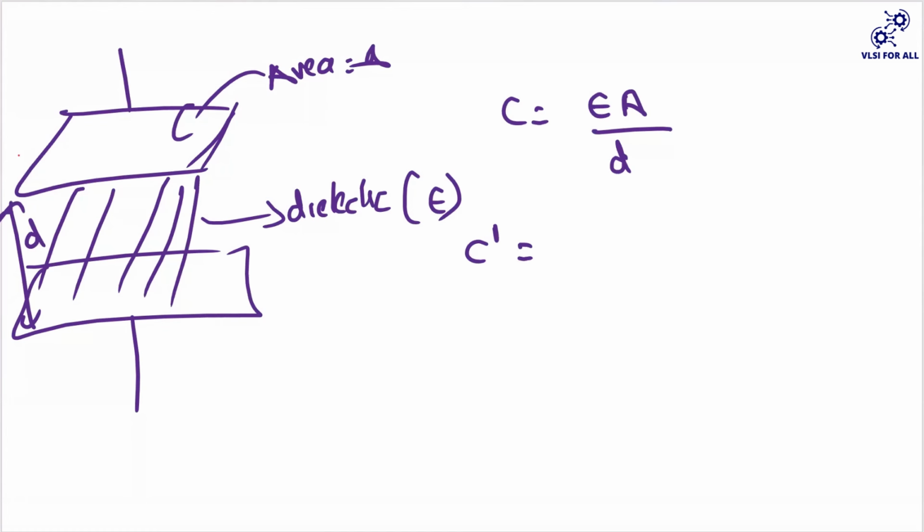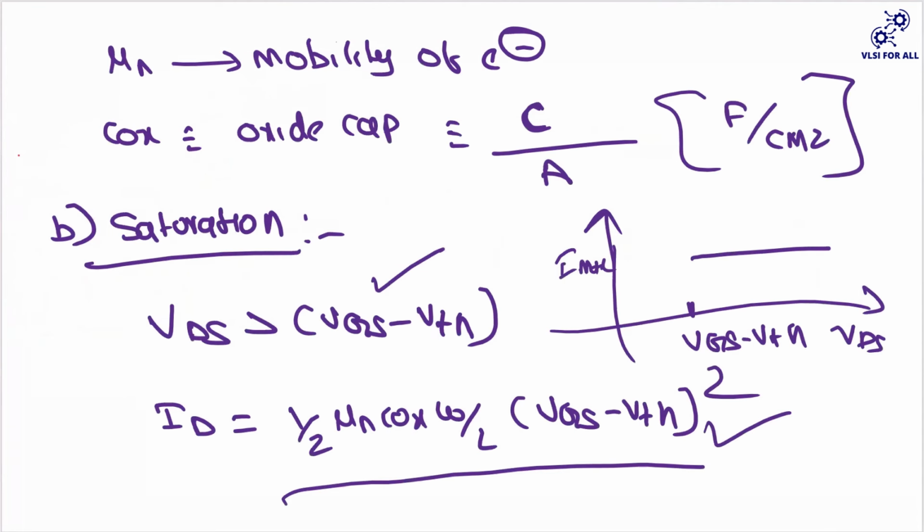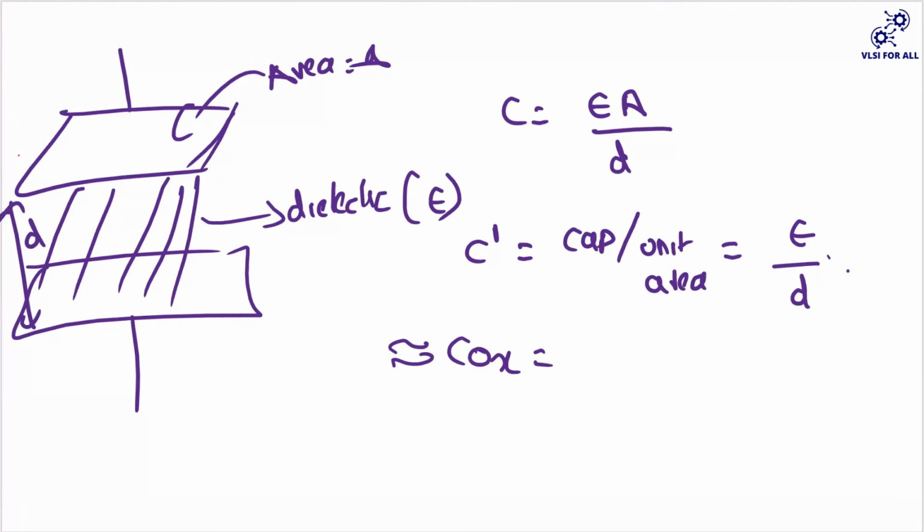So now your C cap is your capacitance divided by your unit area, so you will get your C cap as epsilon divided by D. If you observe this carefully, this is very much similar to your Cox. What is your Cox? Capacitance of the oxide divided by the area of this oxide. So your Cox will be epsilon by D, right? So I will consider my epsilon as epsilon ox.